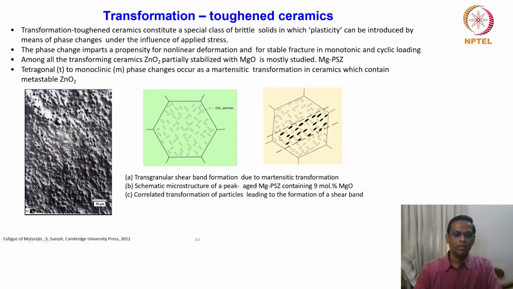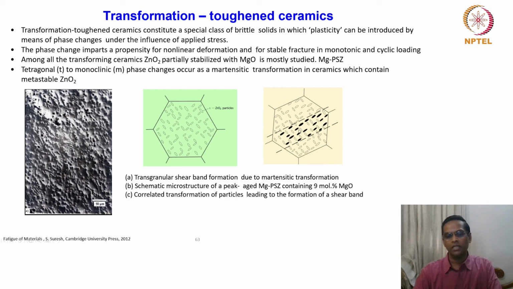So what is shown here is a correlated transformation of particles leading to the formation of a shear band. So this is a shear band formation because each particle of zirconia is now transformed to a monoclinic phase. So that's what's shown here.